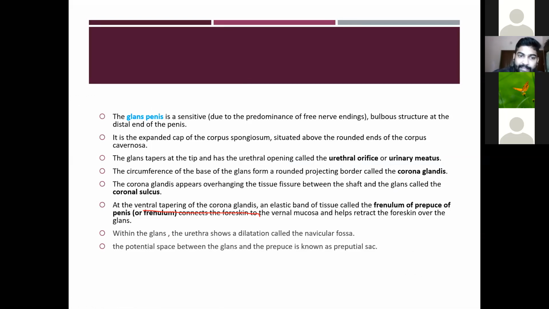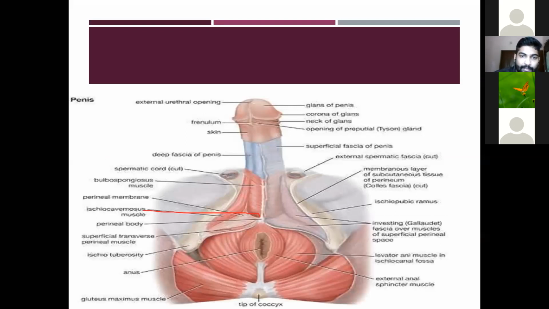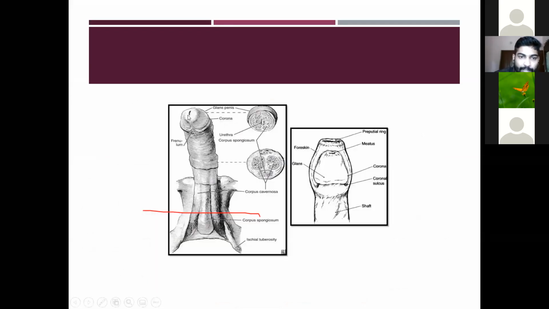Then it is the expanded cap of the corpus spongiosum situated above the rounded ends of the corpus cavernosa. We have already discussed this point. Then the glans tapers at the tip and has a urethral opening called the urethral orifice or the urinary meatus. You can see here, this is the urethral opening or the urinary meatus.